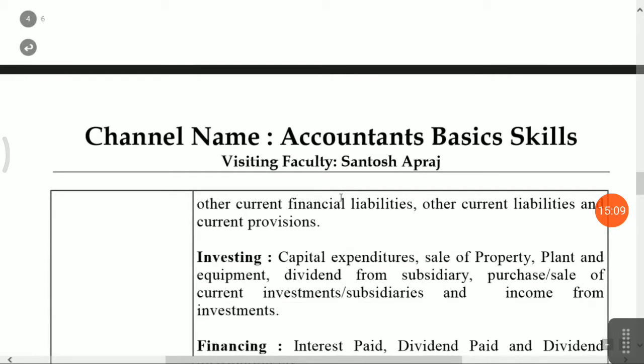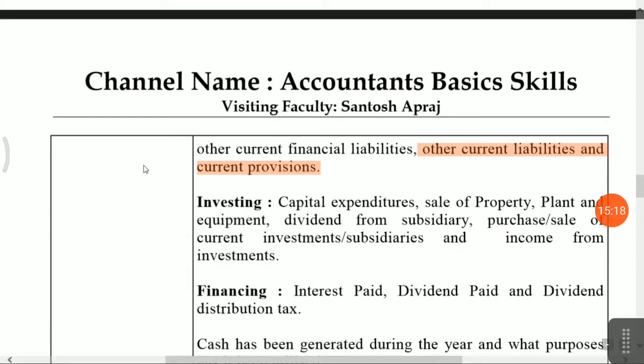Okay, other current financial and other current liabilities and current provisions, that is an operating activity. Next one is investing. Now which are the items reflected in investing activity?